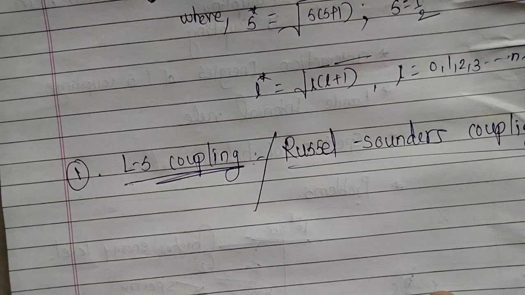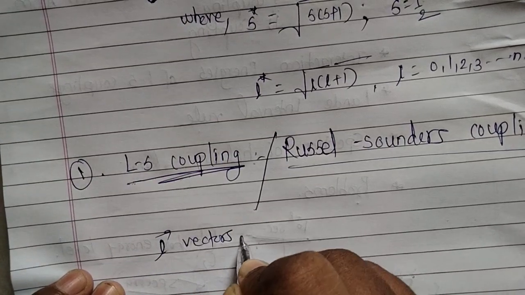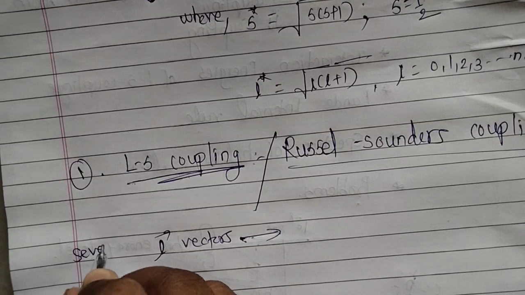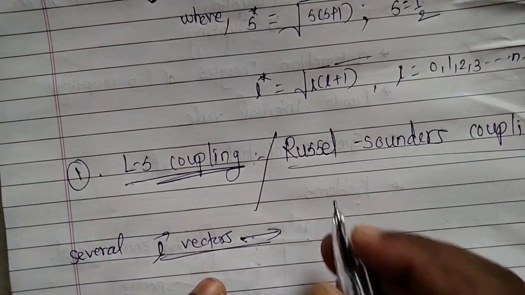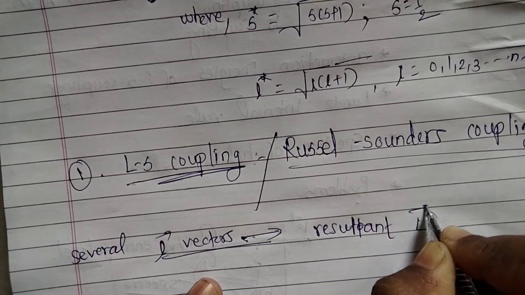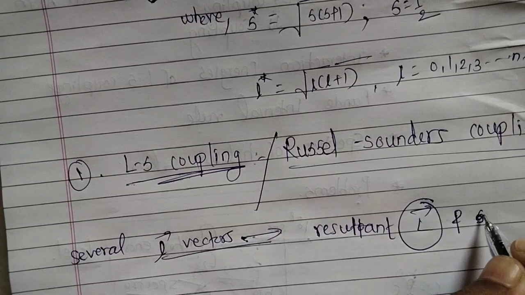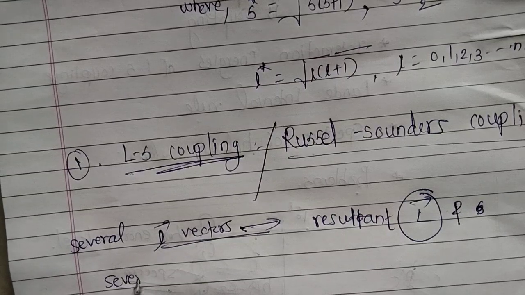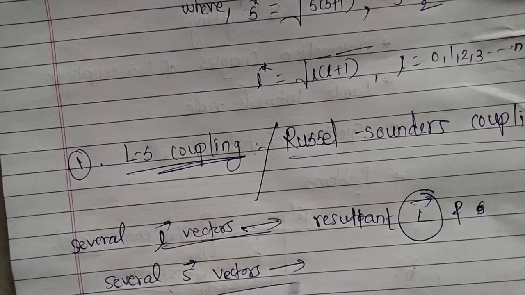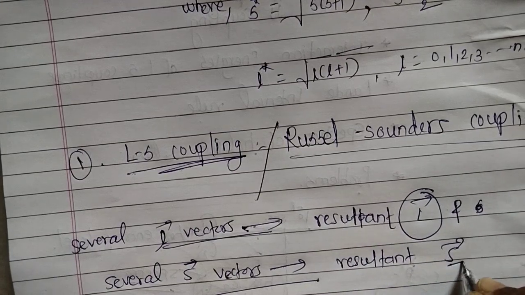In this type of coupling, several L bar vectors combine to form the resultant L bar, the resultant orbital angular momentum, and several S bar vectors combine to give the resultant spin angular momentum.